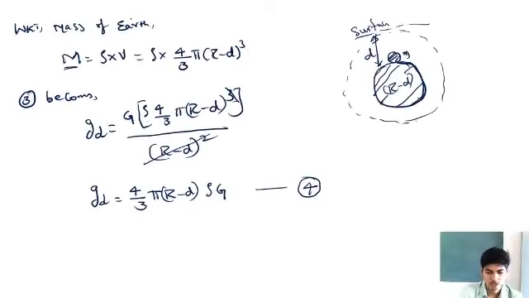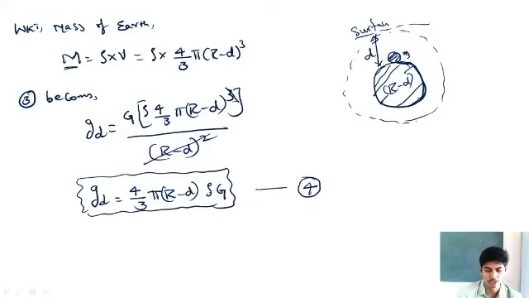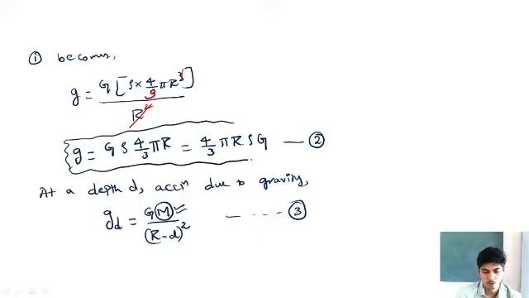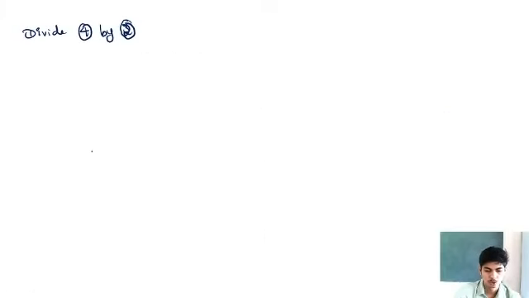Now I'll divide equation 4 by equation 2. This is equation number 4: gd is equal to 4/3 pi (r minus d) rho G. I'm going to divide equation 4 by equation number 2. Equation 2 is g is equal to 4/3 pi r rho G. Right? I'm going to divide acceleration due to gravity at depth d by acceleration due to gravity on the surface of the earth. So gd divided by g